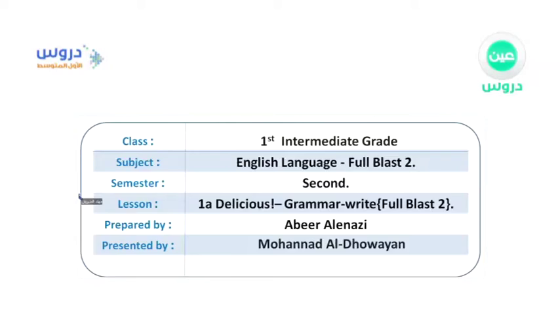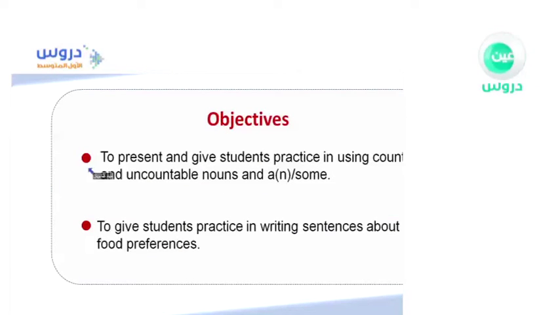Now we're gonna start. First of all, as you can see here, we're gonna have the objectives of our lesson. We're going to be able to present and give students practice in using countable and uncountable nouns and a, an, or some. Then we're going to give students practice in writing sentences about their food preferences.